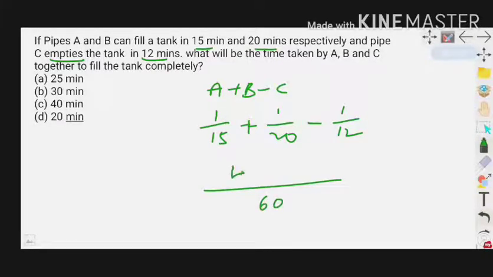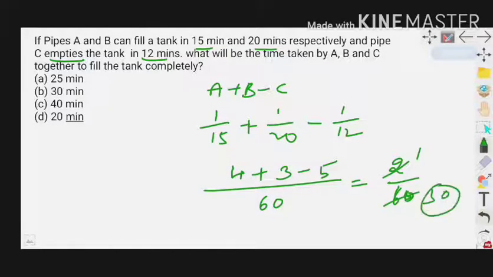15 fours are 4, plus 20 threes are 3, minus 12 fives are 5. 4 plus 3 minus 5 equals 2, so 2 by 60. So finally the tank fills completely in 30 minutes. Option B is the answer.